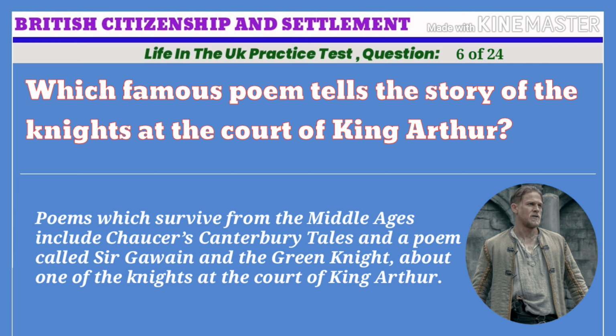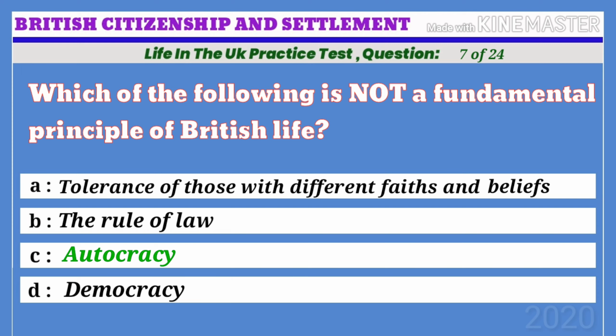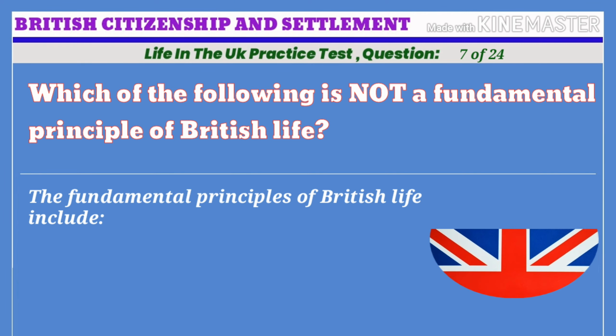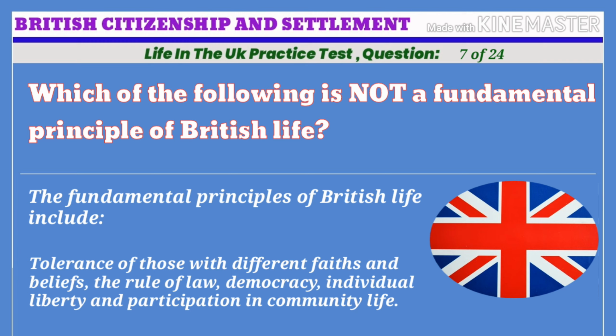Life in the UK practice test. Question 7 of 24. Which of the following is not a fundamental principle of British life? A. Tolerance of those with different faiths and beliefs. B. The rule of law. C. Autocracy. D. Democracy. The correct answer is C. Autocracy. The fundamental principles of British life include tolerance of those with different faiths and beliefs, the rule of law, democracy, individual liberty and participation in community life.